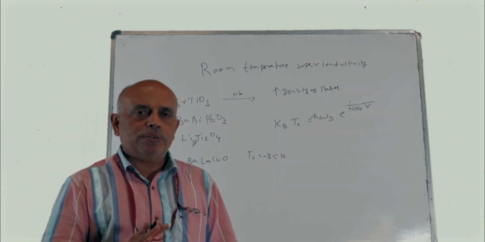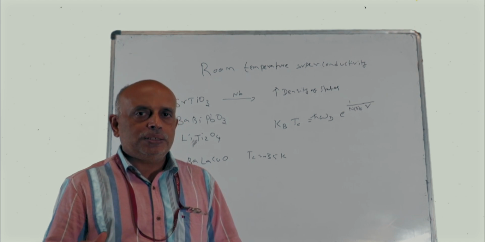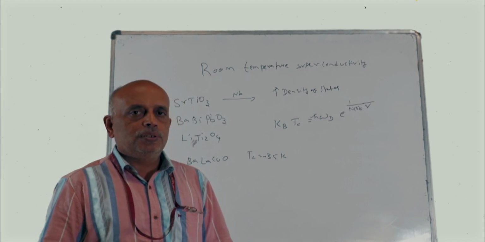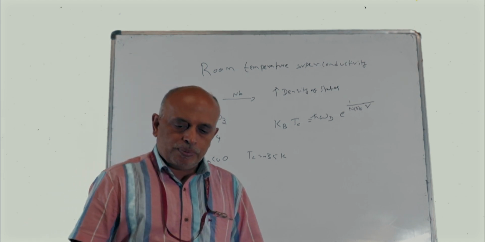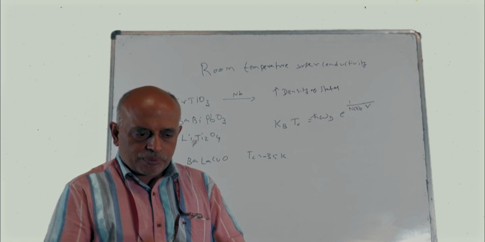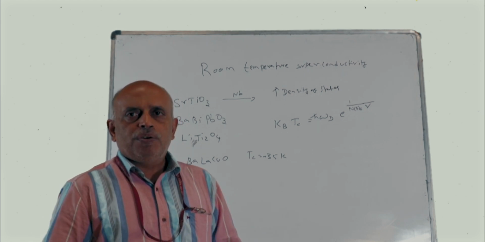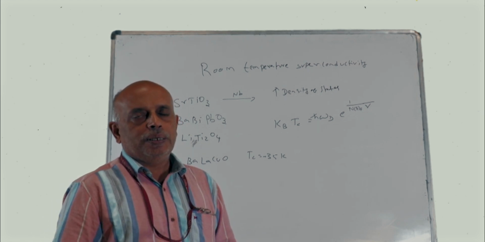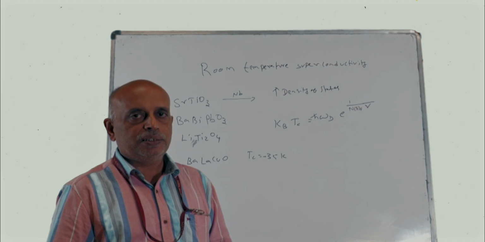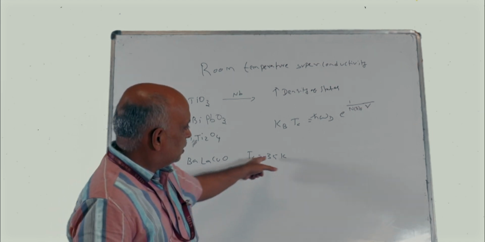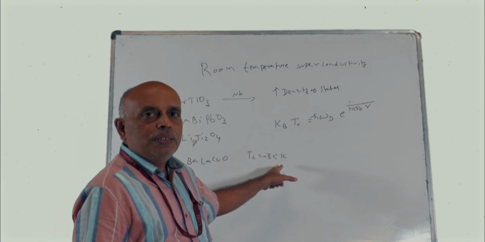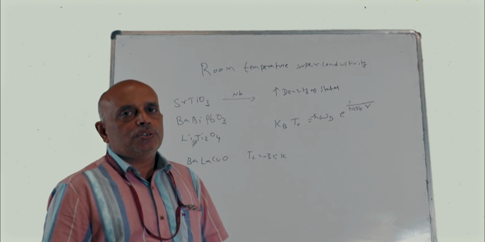This is why it is known as high temperature superconductivity. From the superconductor perspective, 4 Kelvin is the normal superconducting transition temperature, but it shot up from 4 Kelvin to 35 Kelvin. So that is why it is known as a high temperature superconductor.